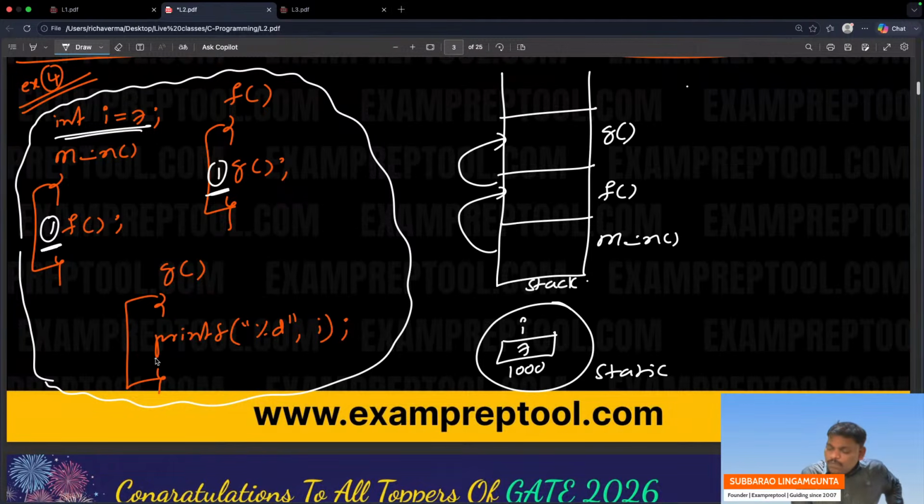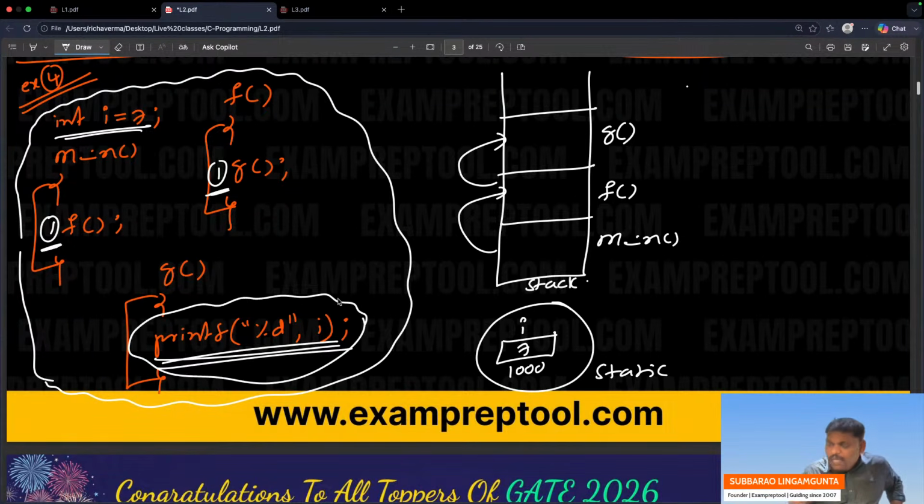In the g function, print i. When you say print i, immediately it will check where is i. i is not there. This is called the scope problem, and this i is called a free variable.